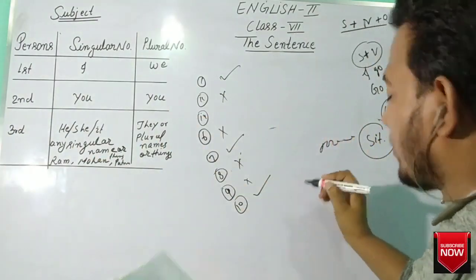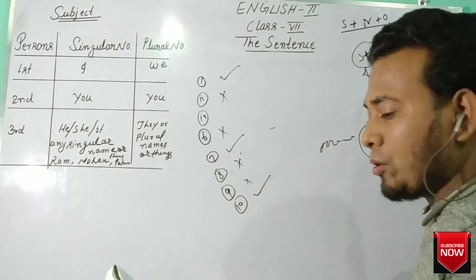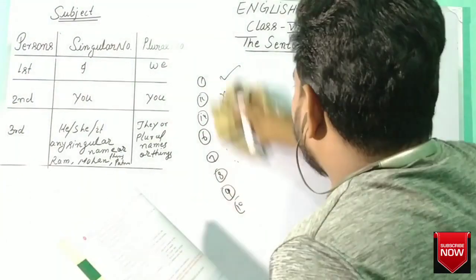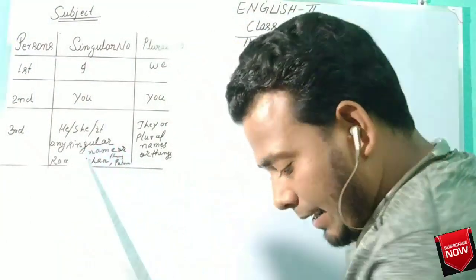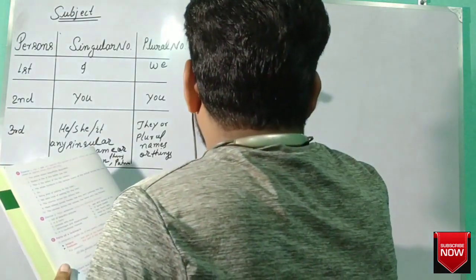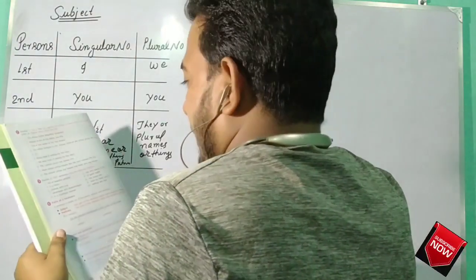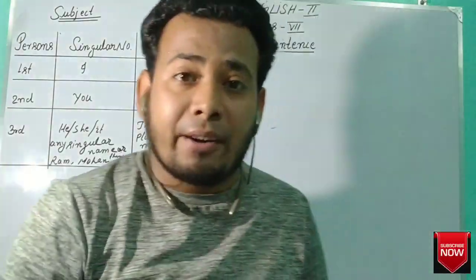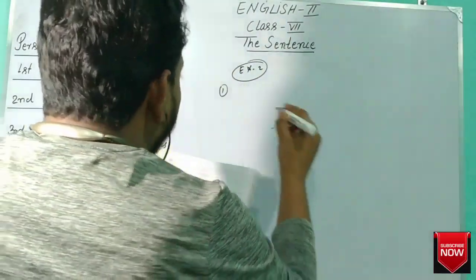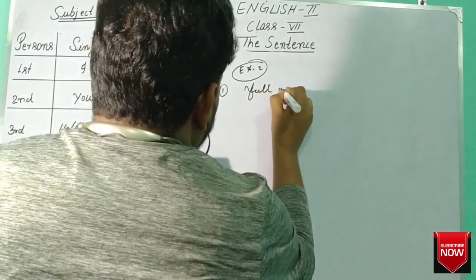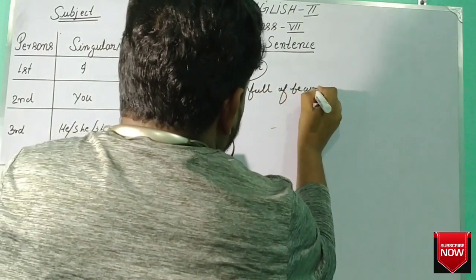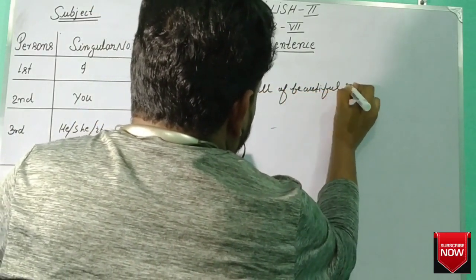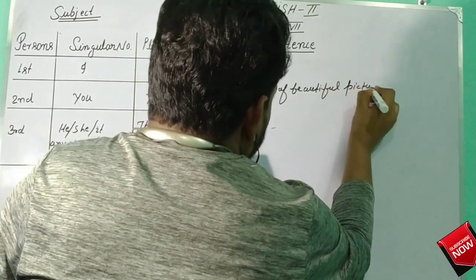Now we have completed exercise 1. Now we come to exercise 2. Question number 1: make sentences using the following phrases. "Full of beautiful pictures."